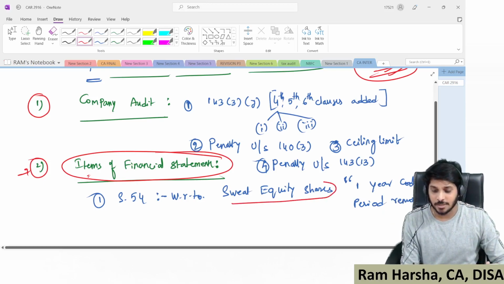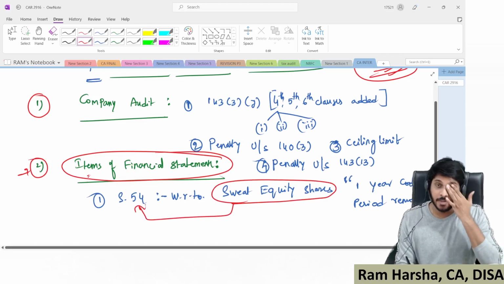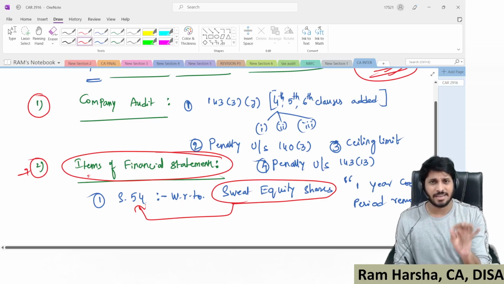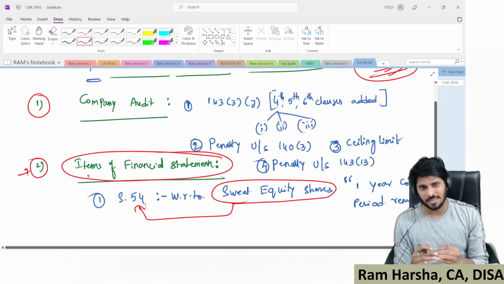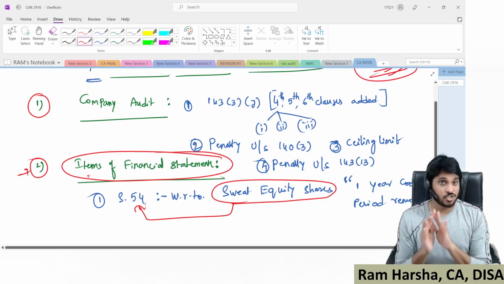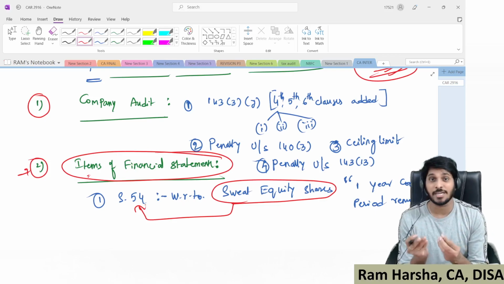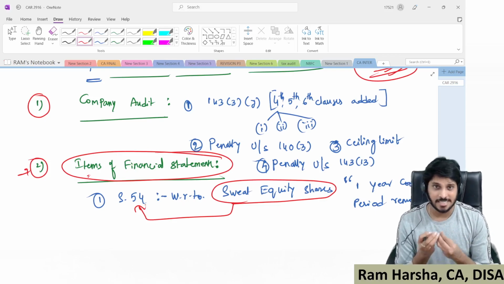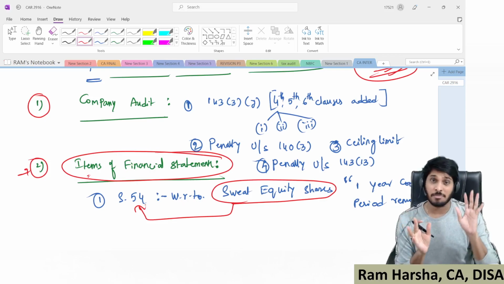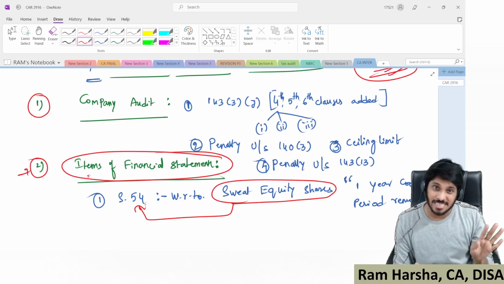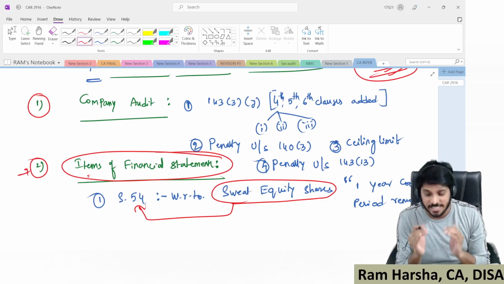Suppose sweat equity shares. How do we audit sweat equity shares? First of all, sweat equity shares are issued by virtue of section 54 of the company law. Inside that, there was an amendment long ago, and that amendment is already covered in the classes. Once again, I'm covering it here. We all know it, and most of you would already be aware of it, because under company law this is a most stressed point in the CA Inter paper on company law. This is one of the most important amendments. It is an amendment applicable for May 21 exams itself, long ago. It's not a new amendment. But since the institute updated the audit material, once again we are covering it.